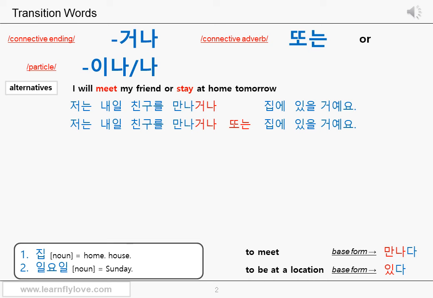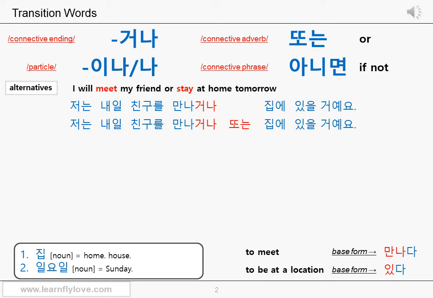And there's one more word that you can use to link two or more options or alternatives instead of 또는. It's 아니면. 아니면 is a kind of connective phrase, which means "if not", "if it is not", or "if it is not the case". 아니면. This 면 sound is related to conditional.